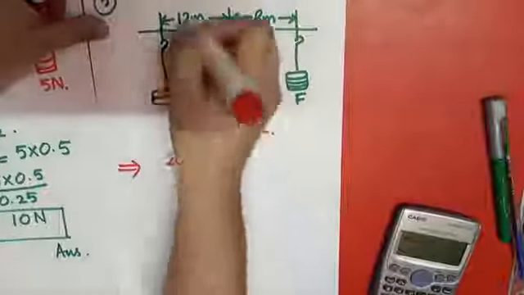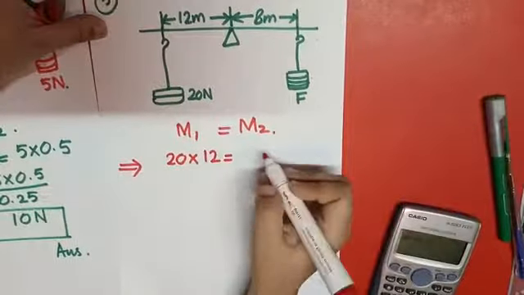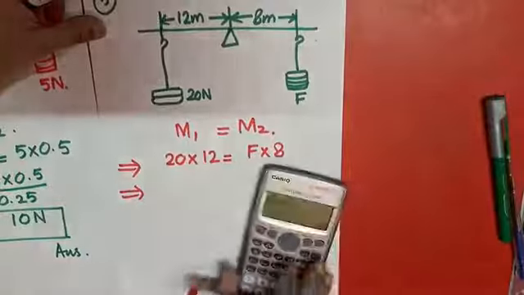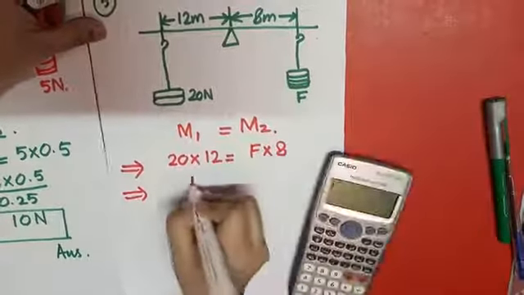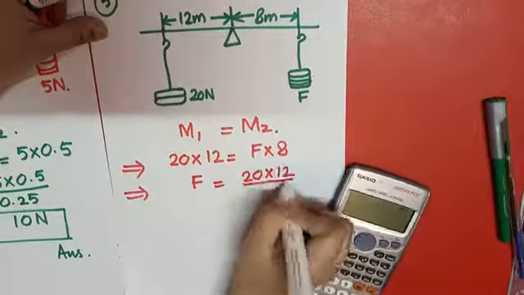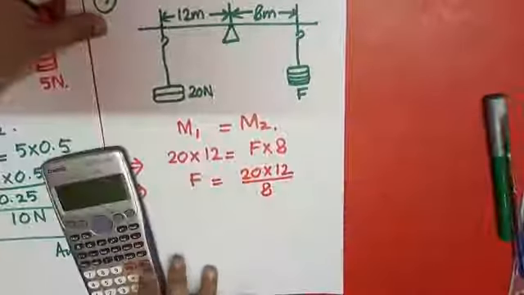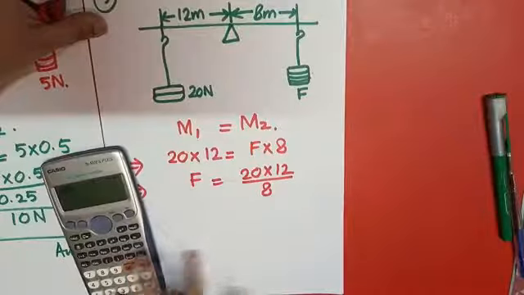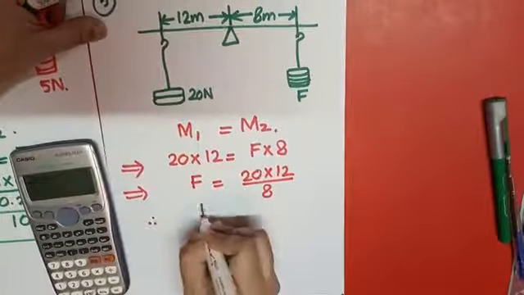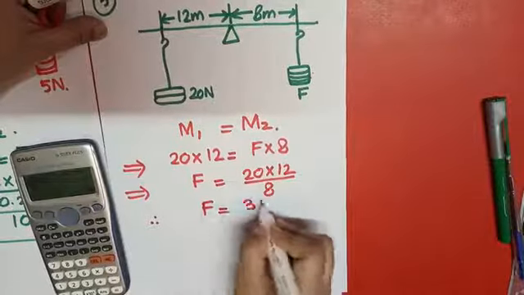20 into 12 is equal to F into 8. So what should I do? I have to write it down. F equals 20 into 12 divided by 8. So it will be 20 into 12 divided by 8, and F is coming out to be 30 Newton.